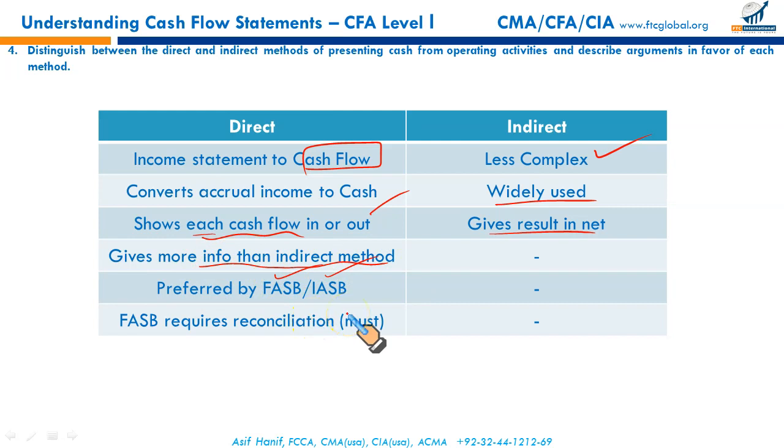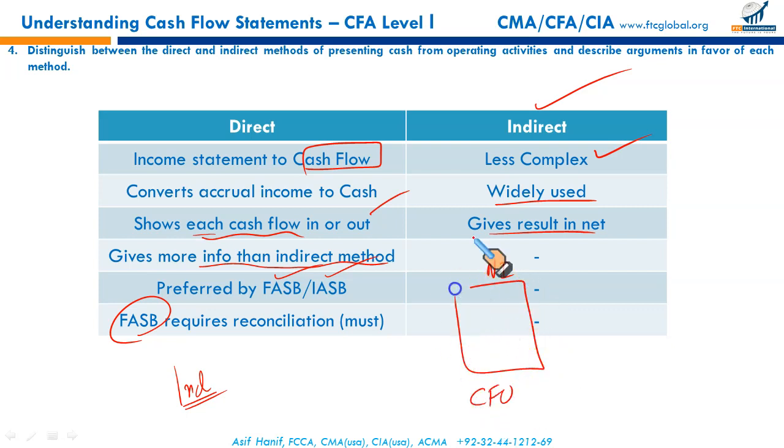The problem is, under the FASB, if you use the indirect method, it is allowed, it is perfectly valid. You simply prepare a reconciliation between net income and cash flow from operating activities. That's the indirect method. That's exactly what you do in IAS 7.